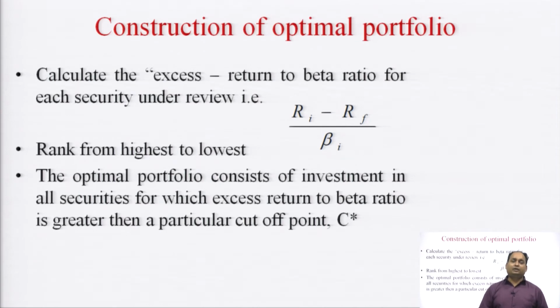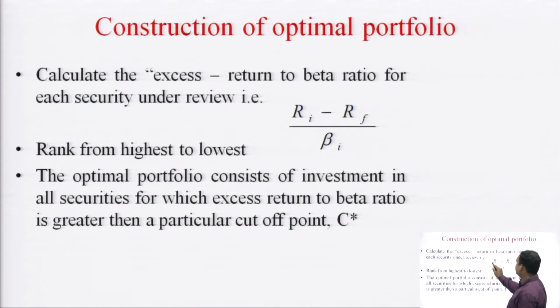Under the single index model, the Sharpe index model, once we have to construct an optimal portfolio, we first have to calculate the excess return to beta ratio for each security under review. We have n number of securities, say for example 10 securities for the review purpose. First of all, we have to calculate the excess return to beta ratio.